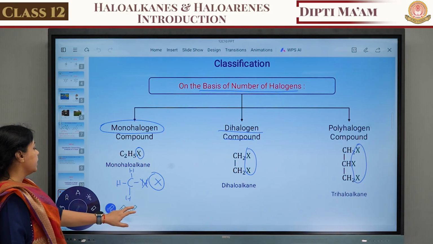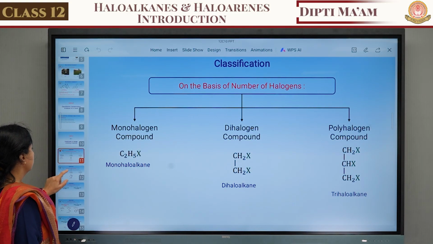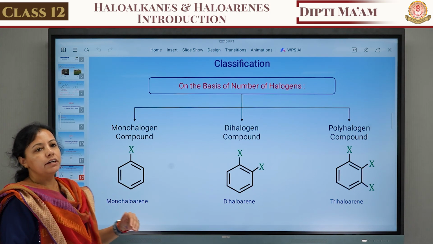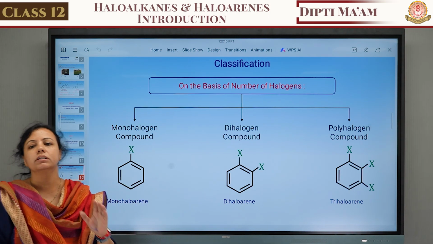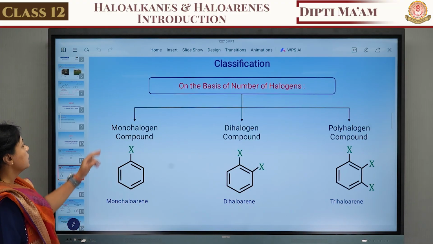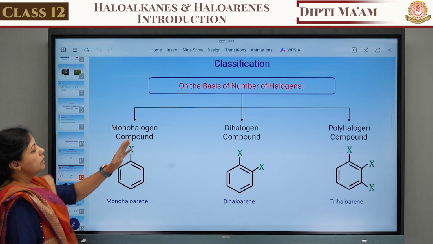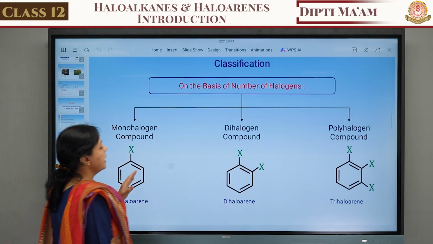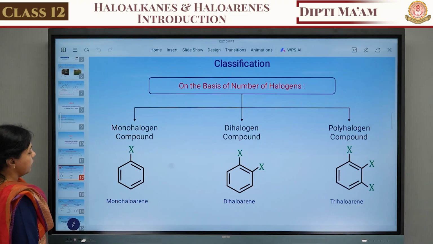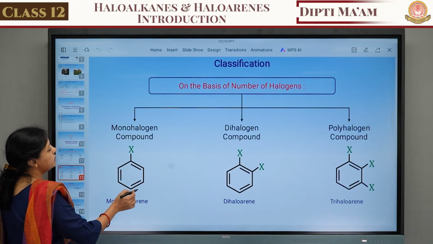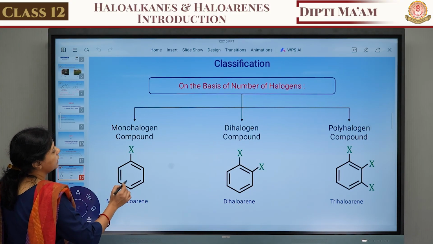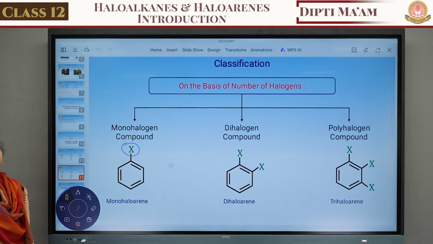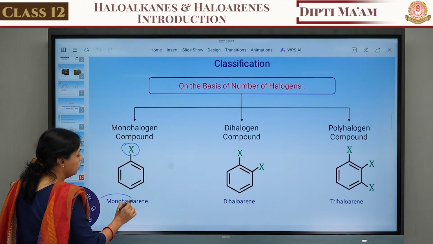The second classification is also on the basis of the number of halogens, but instead of the aliphatic compound, the aromatic compound is there. The first is monohalo compound, second is dihalo compound, and third is polyhalo compound. Same thing, but instead of aliphatic, here we use benzene and its derivatives. Suppose the benzene ring is there. In this benzene ring, only one halogen is attached. It is known as the monohalo.